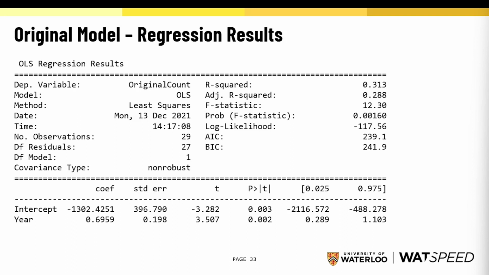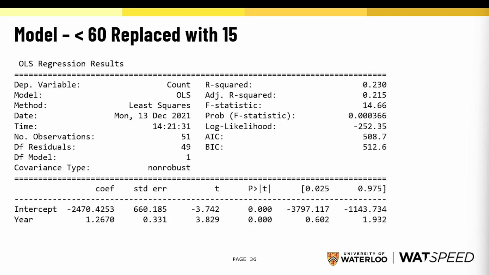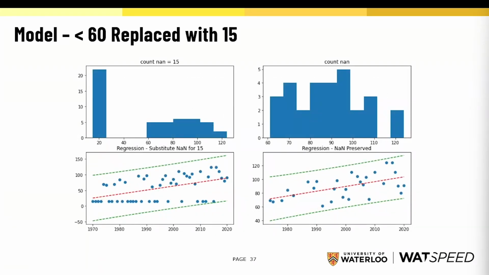Take a look at how much the coefficient changes. And again, if we look at our data on the left, we still have this very heavy tail. And our regression result is quite changed.